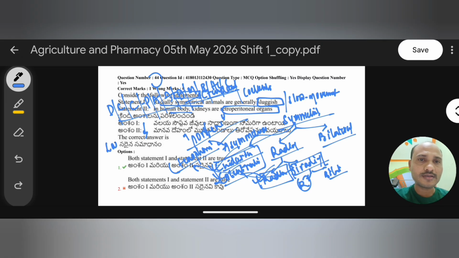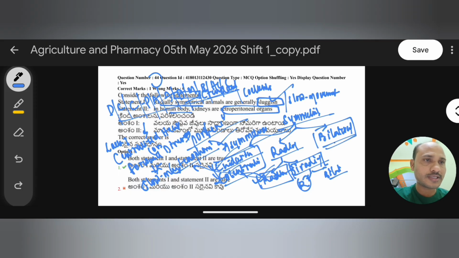Because they lack a centralized head, or they lack forward direction, they won't move in a forward direction. So due to the lack of this forward direction or centralized head, they are slow moving. Hence the first statement is right. Clear now?